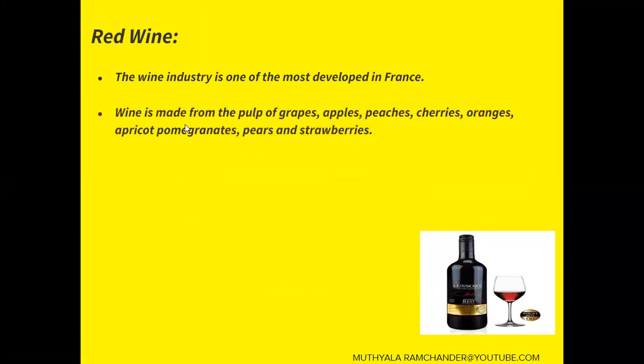Wine is made from the pulp of grapes, apples, peaches, cherries, oranges, apricots, pomegranates, pears, and strawberries. The wine is named after the fruit, for example, apple wine, grape wine. Meaning, which fruits are used in the making of wines? The fruit name is added before the word wine.